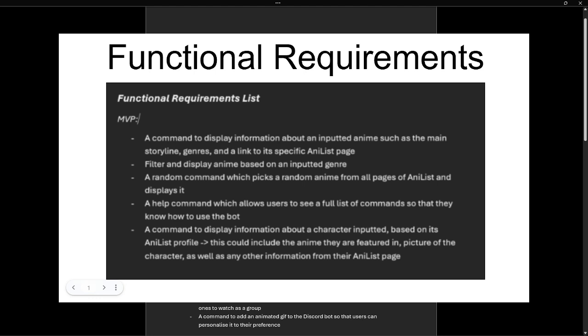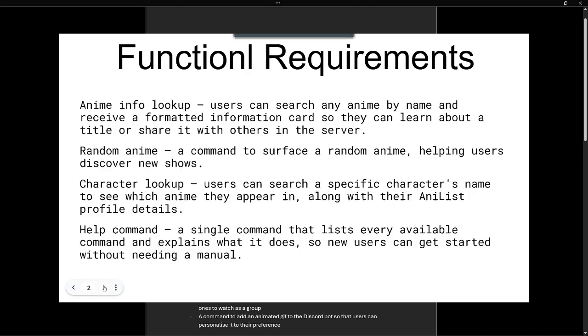Within functional, we identified a minimum viable product set first. The MVP centered on four things: anime info lookup, which allows users to search any anime by name and receive a formatted information card so they can learn about a title or share it with others in the server. Random anime, a command to surface a random anime, helping users discover new shows.